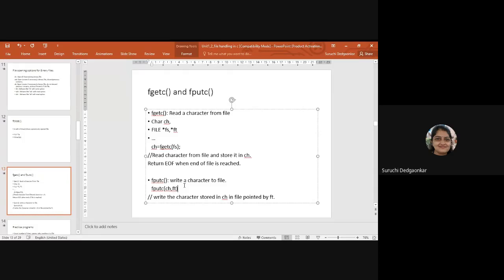Where you are reading from, you can also write to the same file. And this is important: fgetc returns EOF when the end of the file is reached. EOF is nothing but a macro.